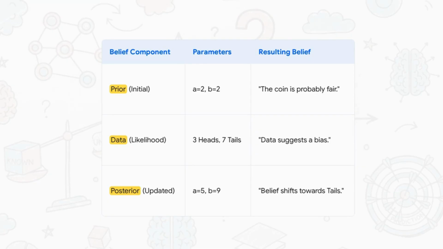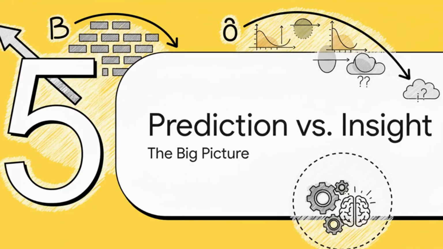Then in comes the data, the likelihood, which is suggesting a bias towards tails. And the posterior is the result, our new updated belief. The math is simple. We just add the heads and tails to our prior parameters. We started off thinking the coin was fair, but our belief has been pulled towards the evidence. We've literally learned.